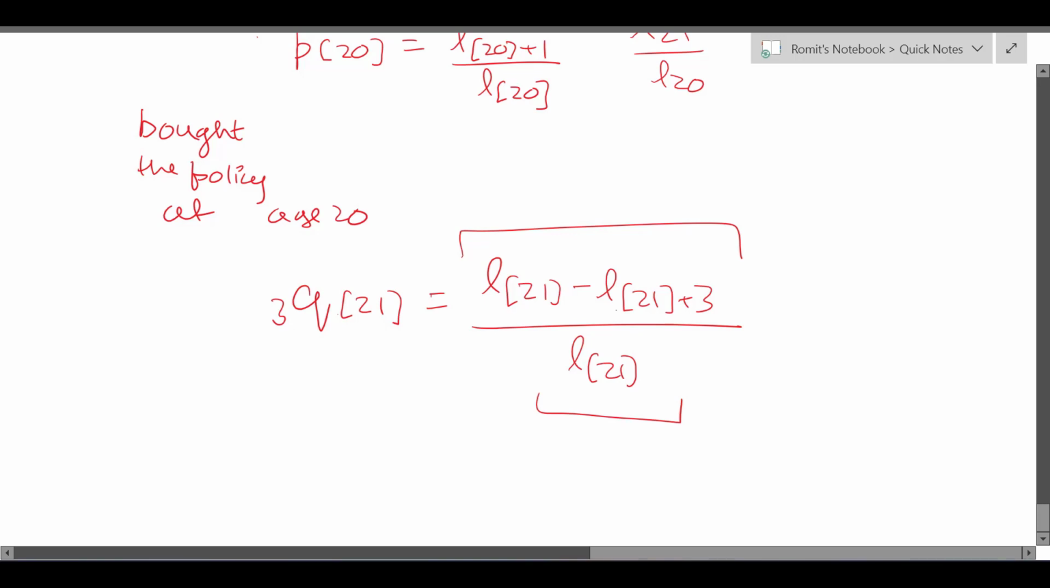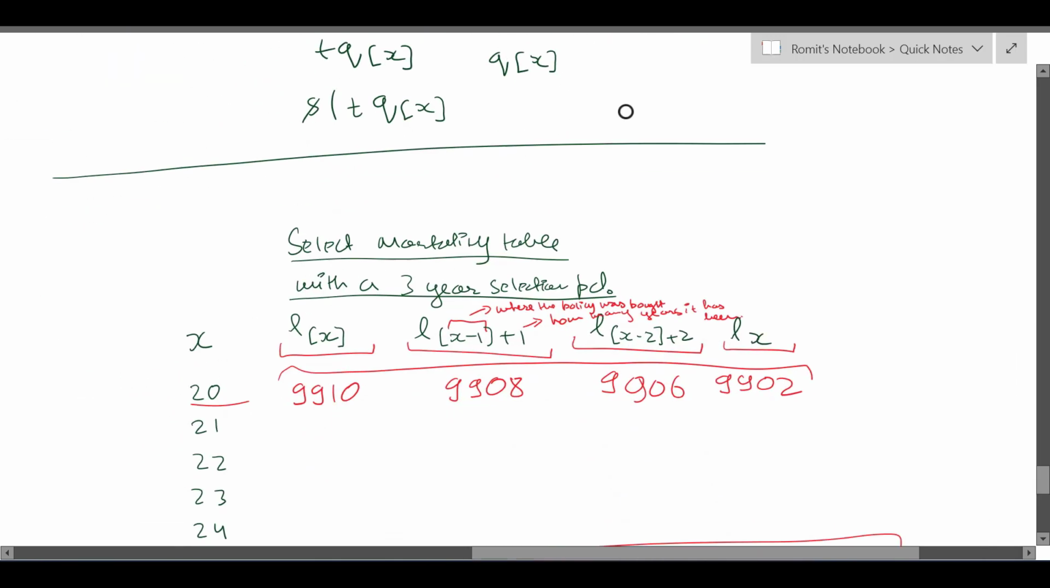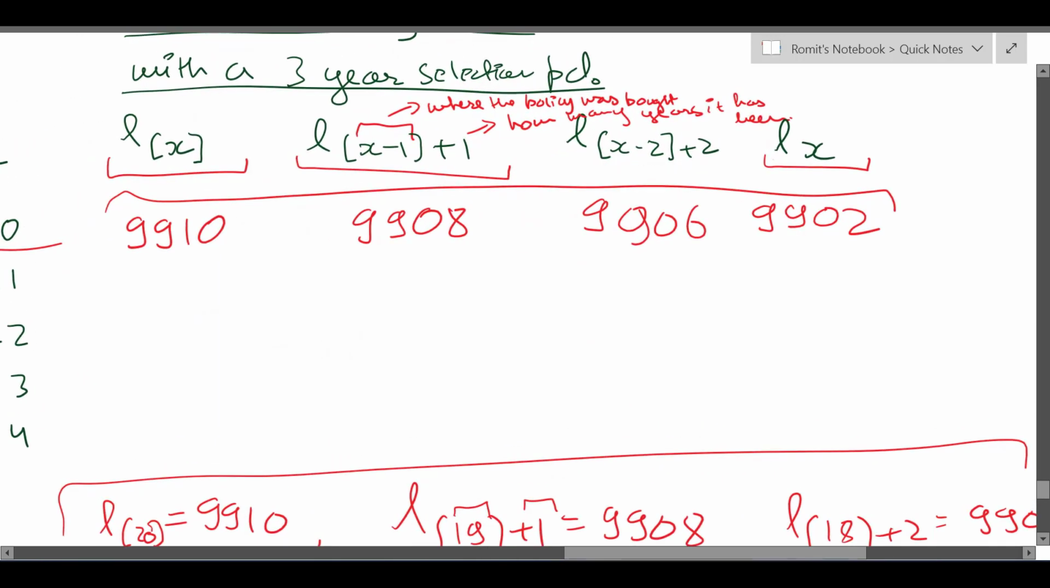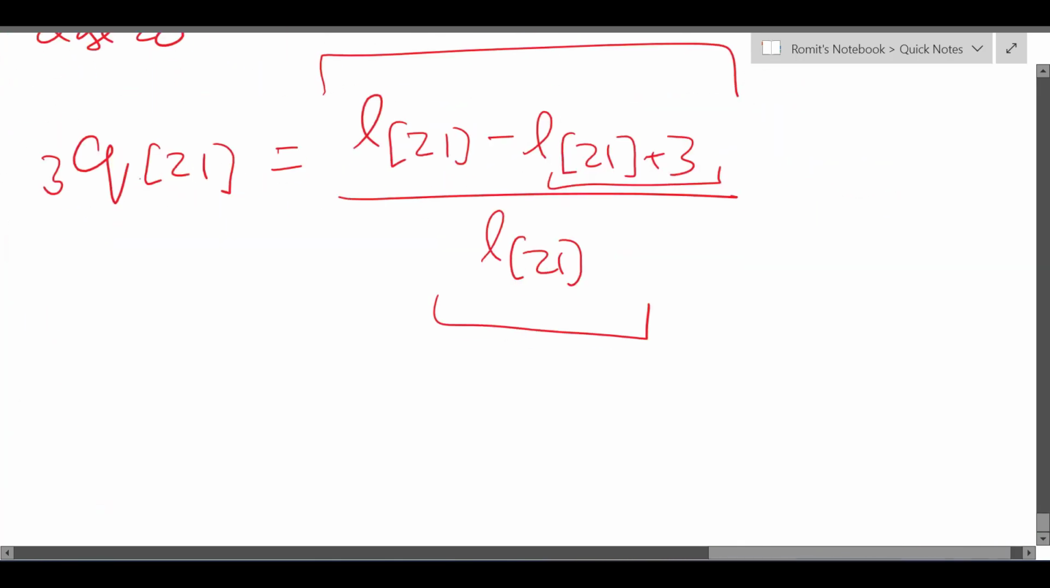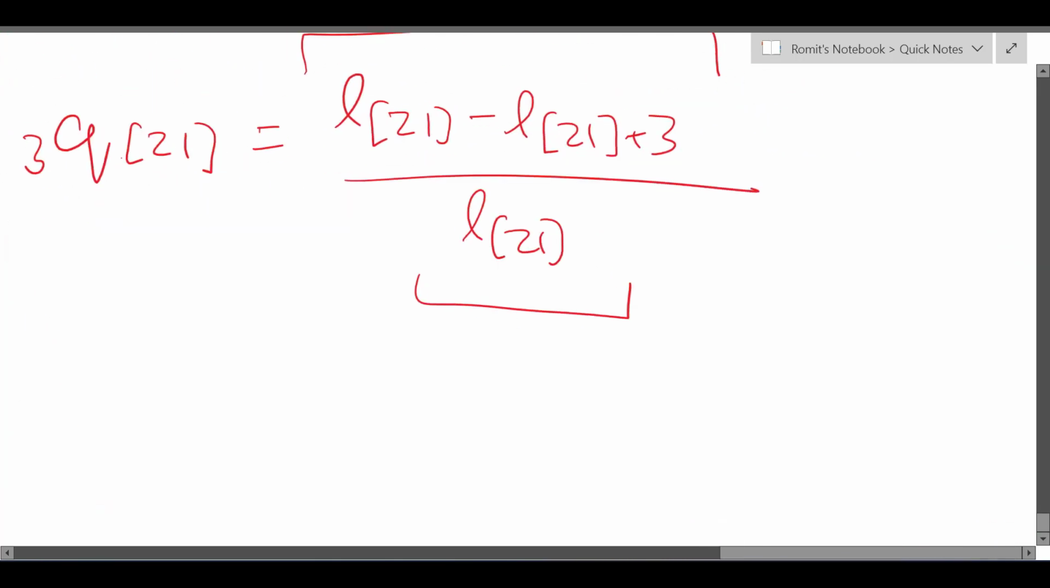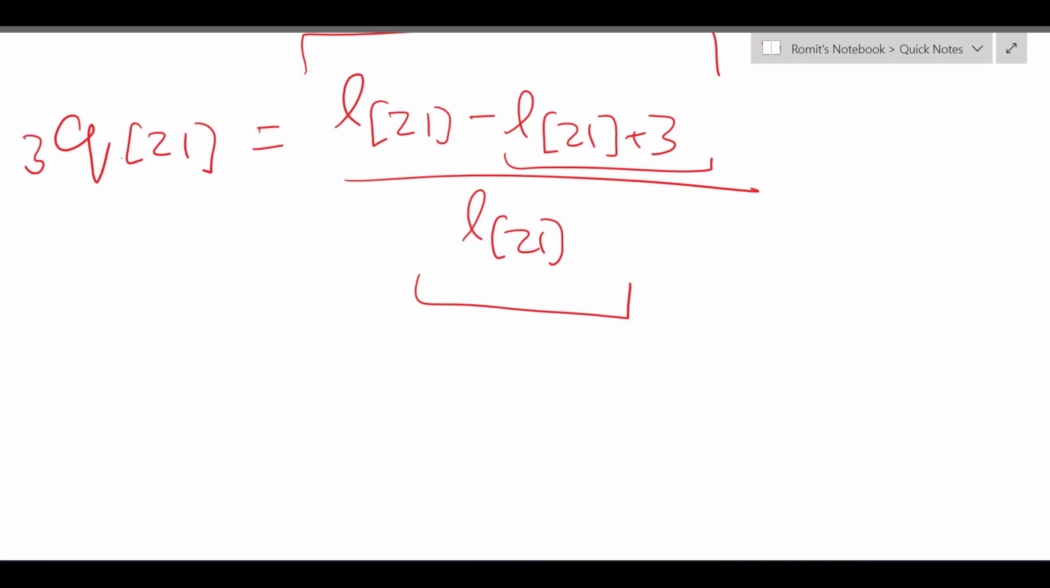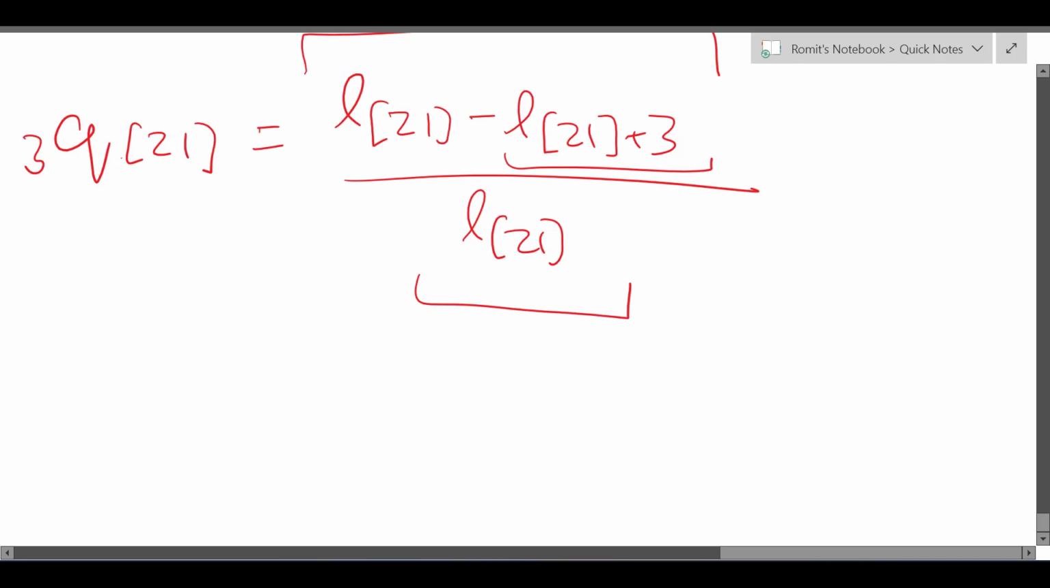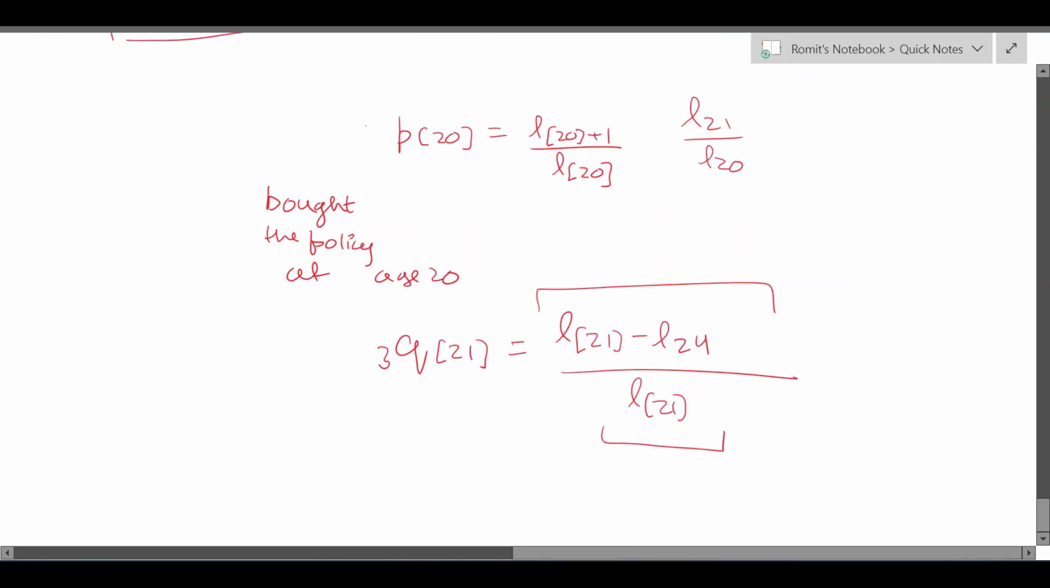Now, the point is that L[21]+3 is not a defined symbol here, right? It's just L[x+2]+2, right? Whenever 3 years have elapsed, this indicates that 3 years have elapsed since the policy was bought, right? If 3 years have elapsed since the policy was bought, then basically the selection gets over and the mortality becomes ultimate. So this just becomes L24. So it is L21 minus L24 divided by L21. Okay, so this is how you can calculate it.